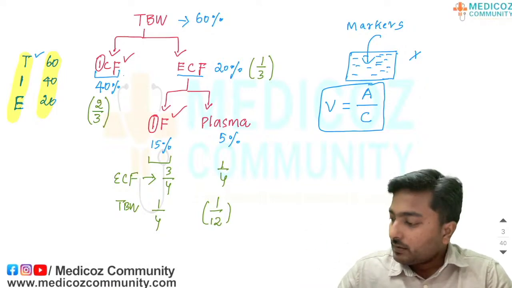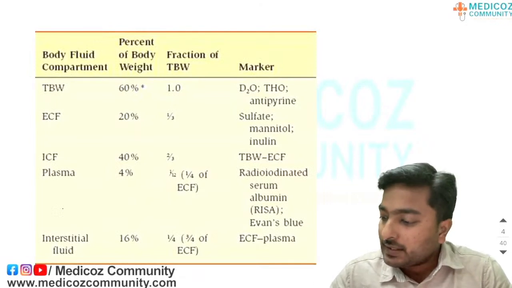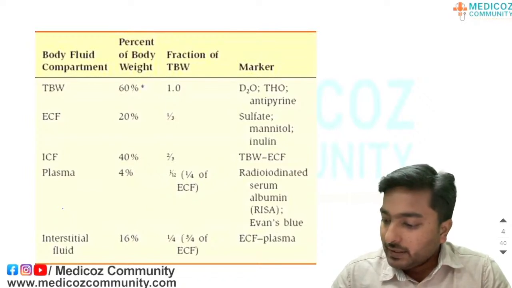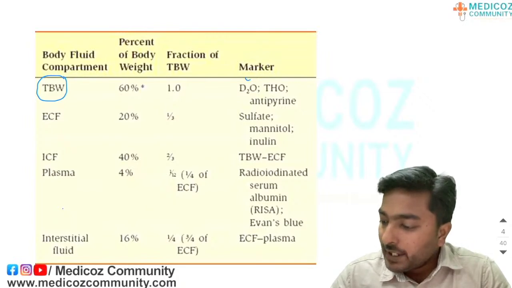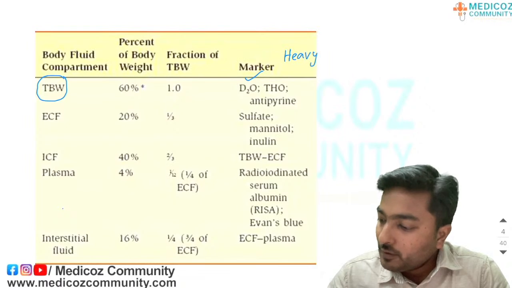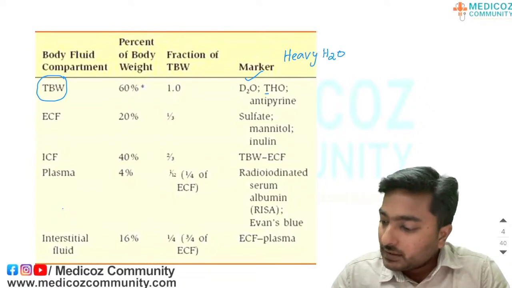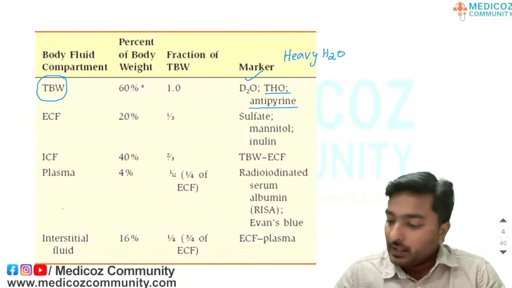Going to the table for the available markers to measure these individual fluid compartments. In order to measure total body water, we have deuterium oxide. Deuterium oxide is also called heavy water, and we have tritiated water, and apart from that we have antipyrine to measure the total body water.